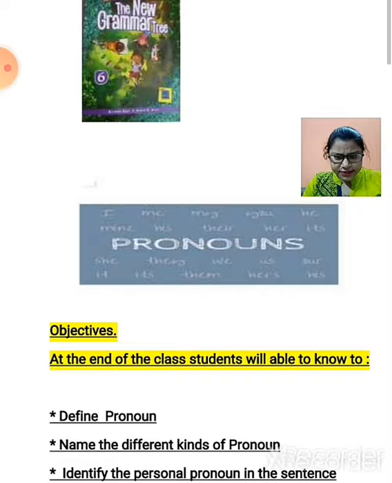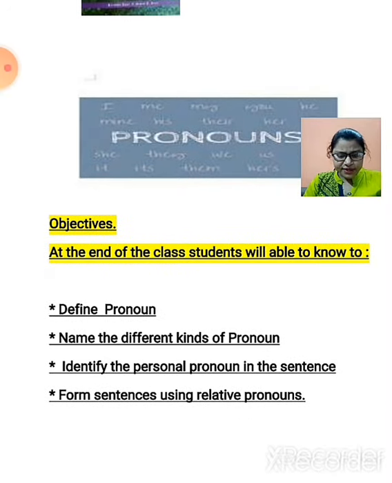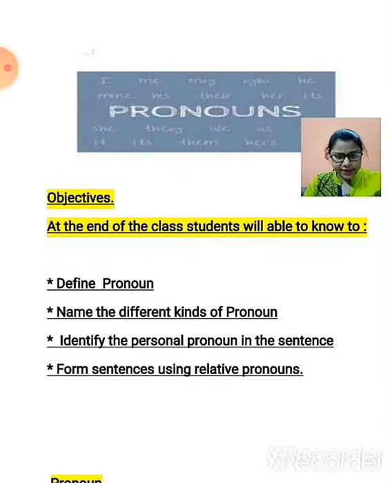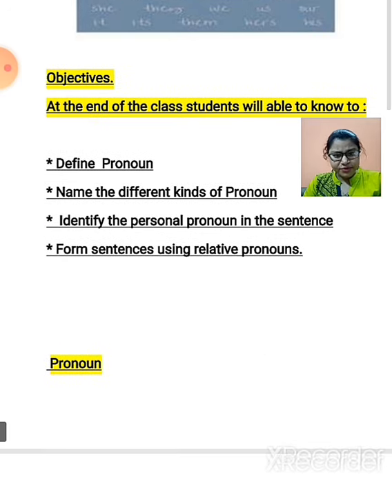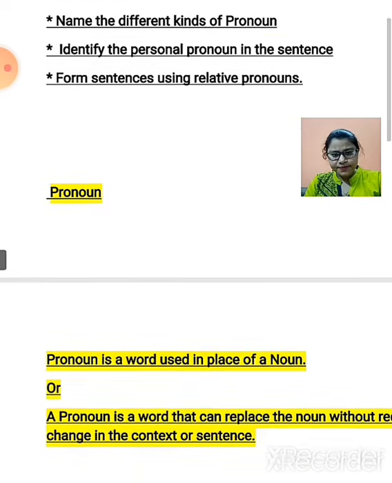Okay, children, before starting the session I want to declare my objective of the class. At the end of my class, you will be able to define pronoun, name the different kinds of pronoun, identify personal pronoun in a sentence, and form sentences using relative pronoun. So let's begin. What is pronoun?